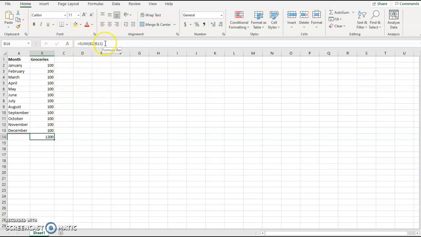It is a lot quicker, as you could see, for me to enter that than it was to enter B2, B3, B4. Once again, if I wanted to add different columns, say first quarter, second quarter, third quarter, fourth quarter, and then total over here, you would need to be a little bit more creative in how you set up your sums, but this is really the easiest way. Once again, it's equals sum, and then in the parentheses B2 colon B13, and that will give you the total sum of all cells between B2 and B13.